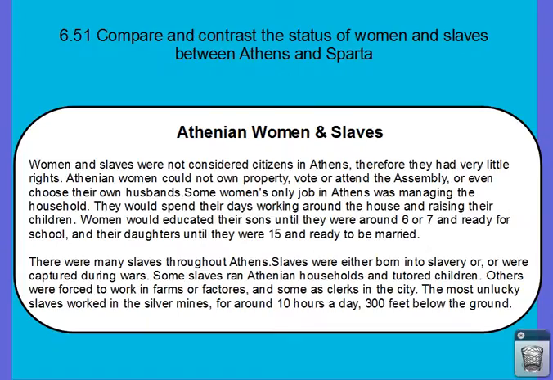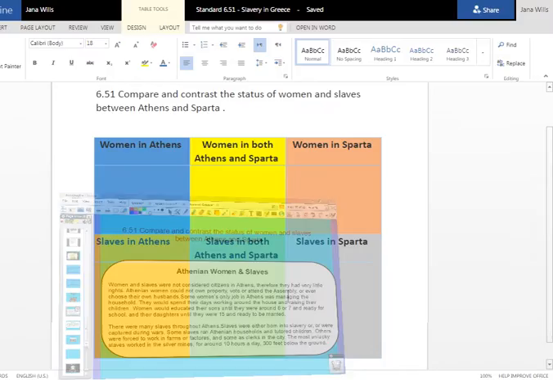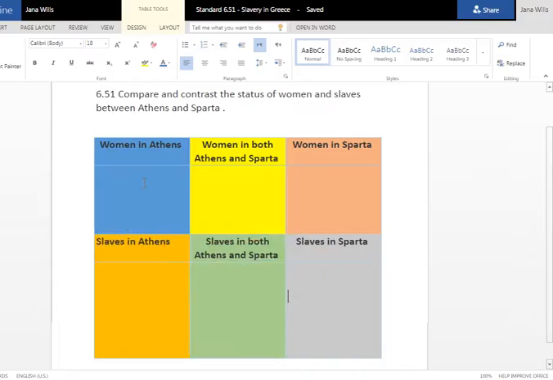Okay, so you're going to be using this video to help you fill out the table. I do want you to have 5 facts for each category that you have. So there'll be 5 facts for women in Athens, 5 facts for women in both Athens and Sparta, 5 for women in Sparta, 5 for slaves in Sparta, 5 for slaves in both Athens and Sparta, and 5 facts for slaves in Athens. So you will have a total of 5, 10, 15, 20, 25, 30 facts.